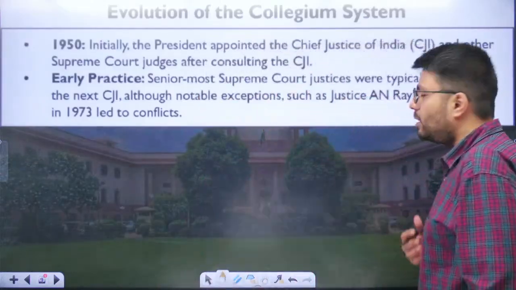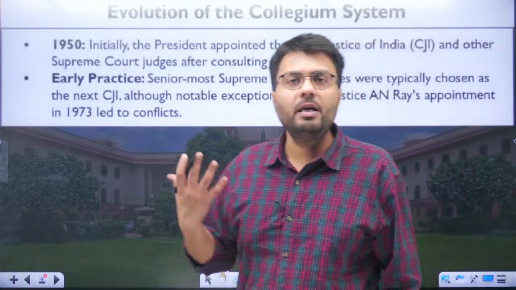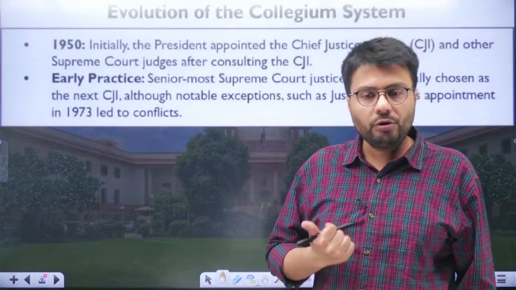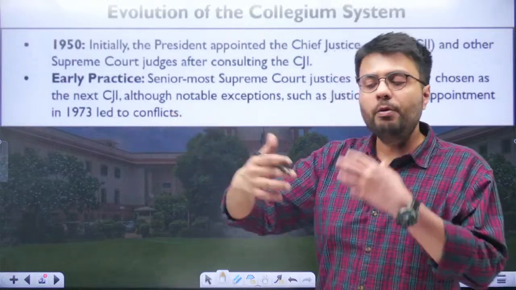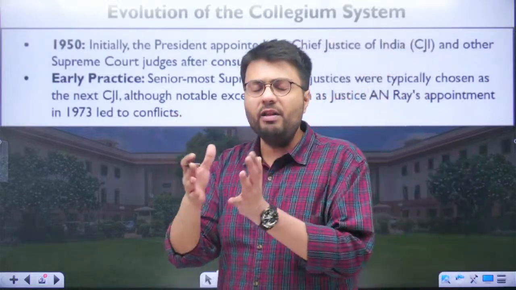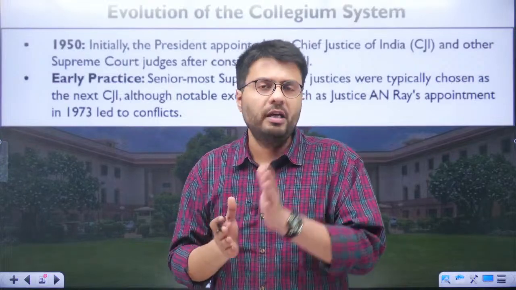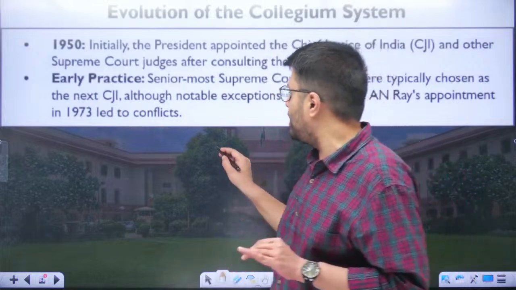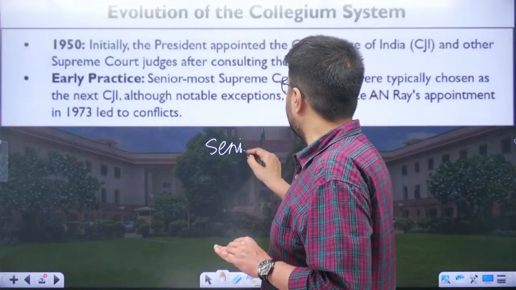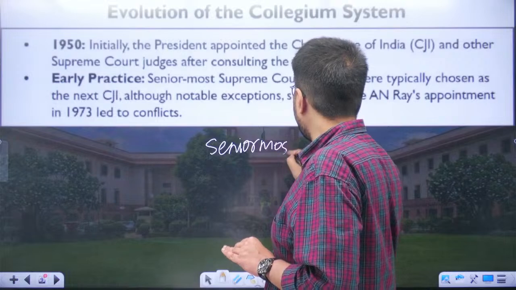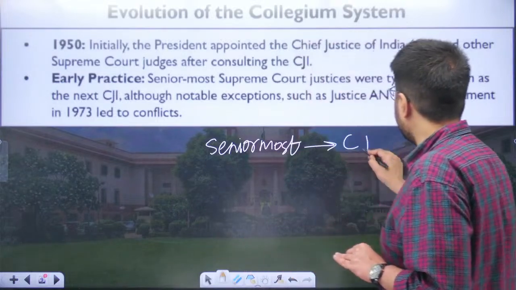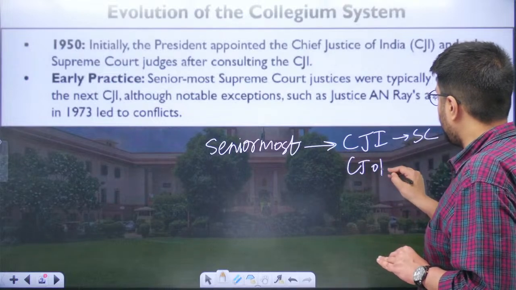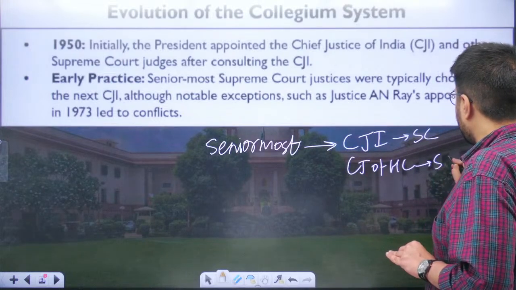Now, this was not a subject of question right at the time India got independent and in 1950 onwards, when the constitution was enacted. You have to understand the process of appointment initially in the past 3 decades or so after the enactment of the constitution went very smoothly, because the government had followed a convention that the senior most judge of High Court or Supreme Court will be appointed as the Chief Justice of India in case of Supreme Court and Chief Justice of a particular High Court in cases of High Court.